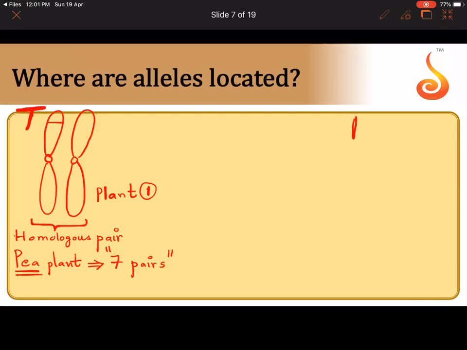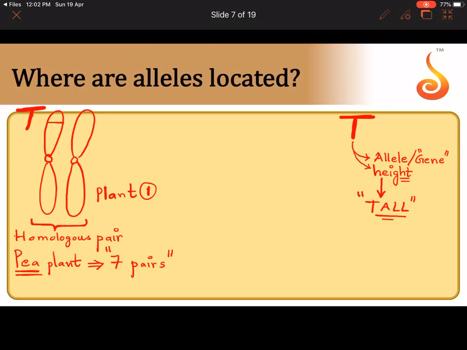So let me write it for you here. Capital T. Tell me now. Capital T is an allele, because you know that allele and gene are one and the same, because they control the same character. Which character does it control? It codes for the character of height. But let us be more precise. In height, which trait does it code for? It codes for tallness. So in terms of trait, it is tallness. But from a broader perspective, in terms of character, it controls the height of a plant.